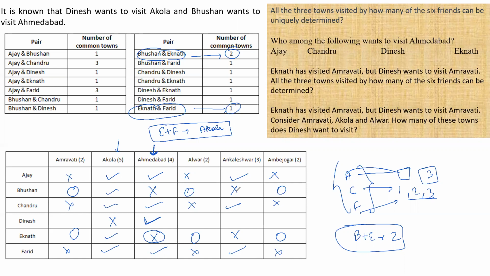Which means what are the options left for the common place? Options left for the last common place are either Amravati or Alwar or Ambejogai. Nothing else. Is this clear up to this point? Okay. Now, can I move any further? Because the rest everything is only one combination and it can be placed anywhere. Can I do anything else?